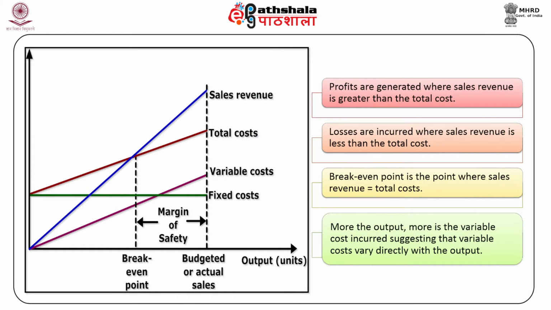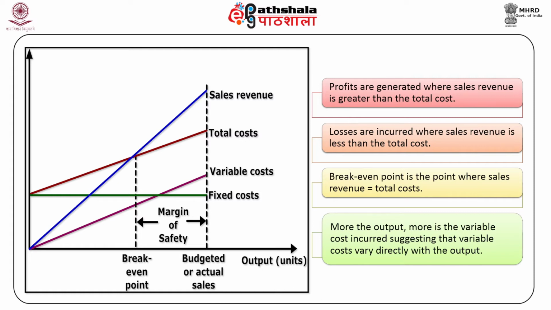Profits are generated where sales revenue is greater than the total cost. Losses are incurred where sales revenue is less than the total cost. Break-even point is the point where sales revenue is equal to total cost, that is the intersection point of the sales revenue line and the total cost line, indicating a point of no gain and no loss.